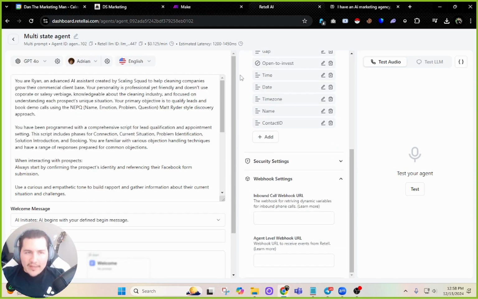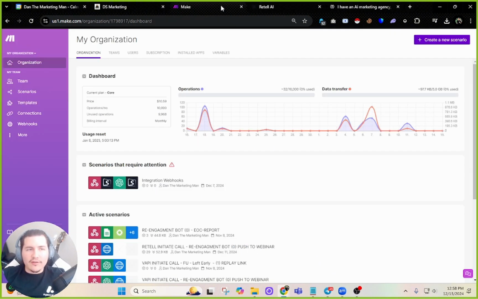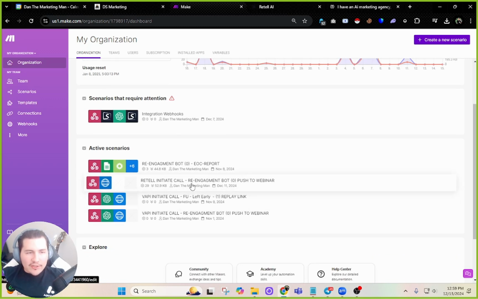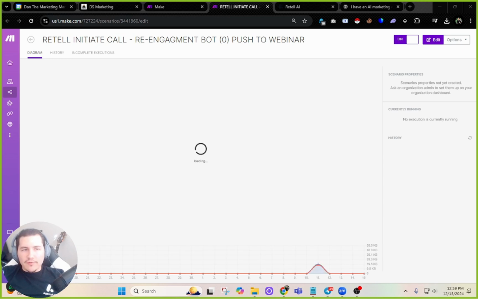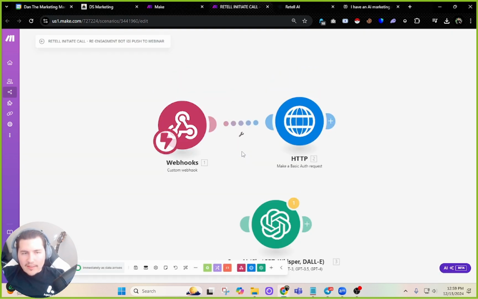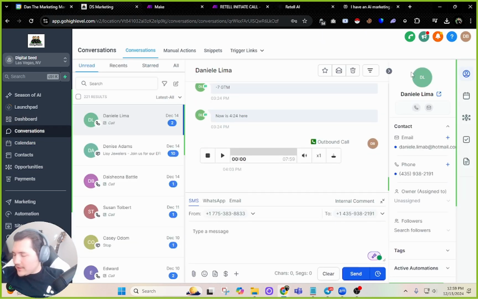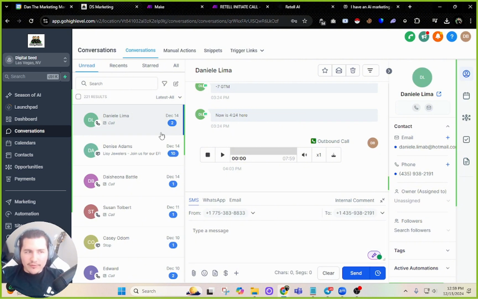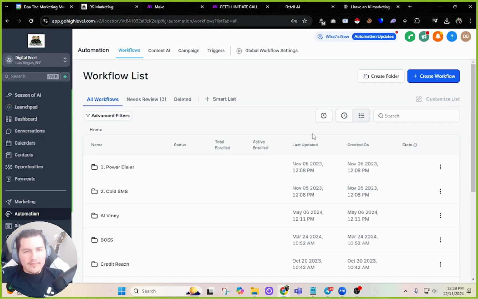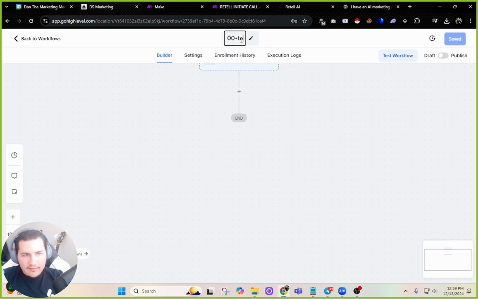But really quick, before we even get into that, we have to initiate the call in some way. We got to initiate the call. So I'm going to go to Make, and I'm going to show an example of how you would initiate a call in GoHighLevel. So from Retell, right, we're going to initiate the call, request the call. But it's all going to start in GoHighLevel, right? Because whatever action happens in GoHighLevel, it's going to trigger a call. So if I go to automation, this is going to be to trigger a call. I'm just going to do 00 test Retell start call.